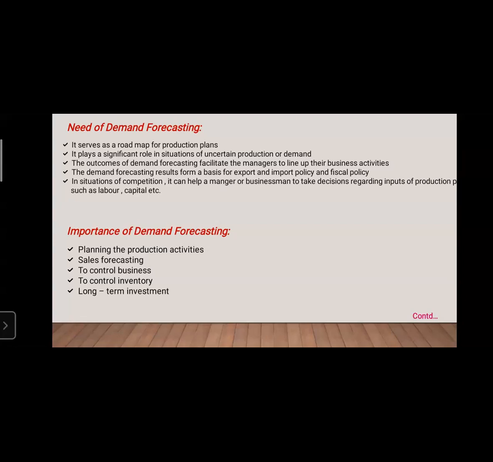Next, to control the inventory. So how are you going to control the inventory? You know what is meant by inventory. Inventory is nothing but storing the raw materials, pieces and products, small pieces which were bought from other vendors.